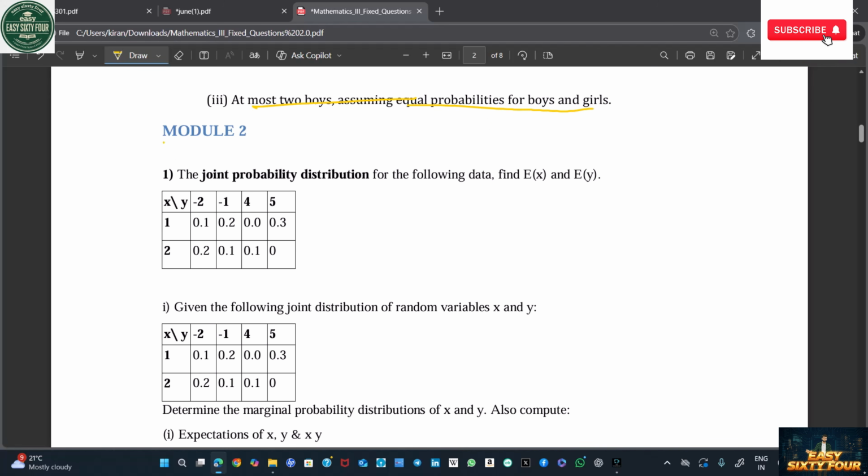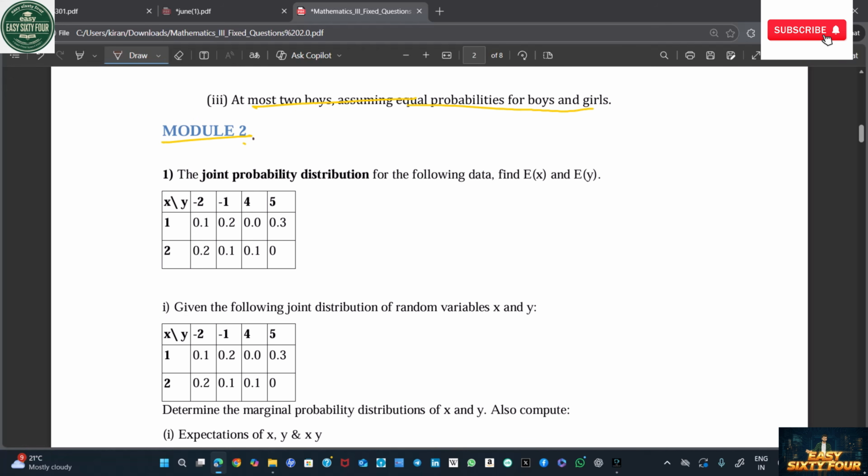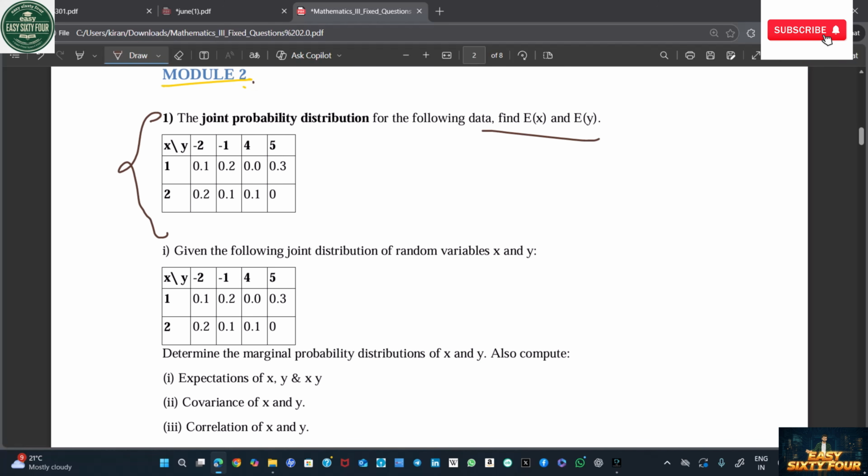In model 2, let's change the pen color. Let's go with the brown now. The joint probability distribution is given; find E(X) and E(Y). You know, it is the most easiest question in this mathematics. It is the most easy, tricky, and important question. After this one also, in these two questions, there is a difference. Here, find E(X) and E(Y).